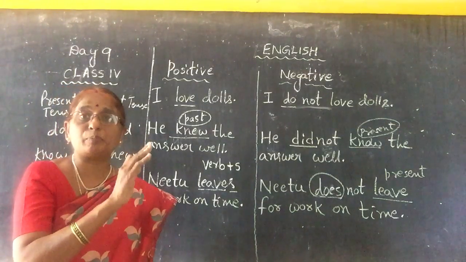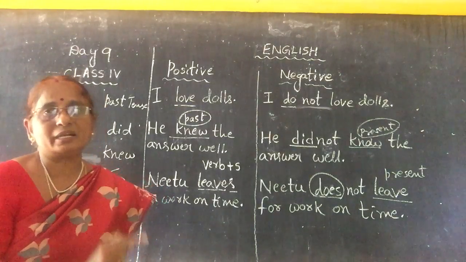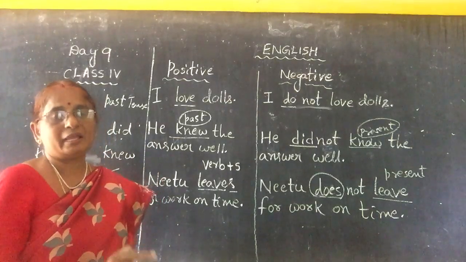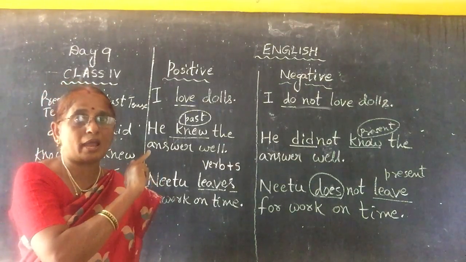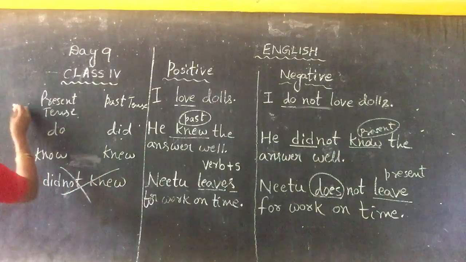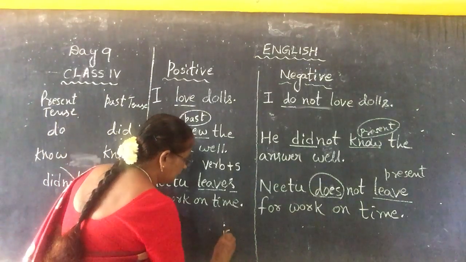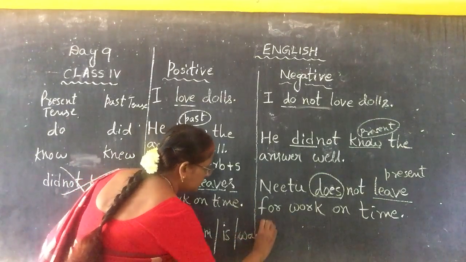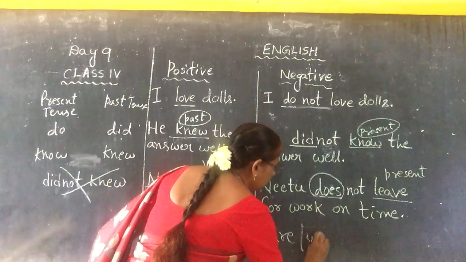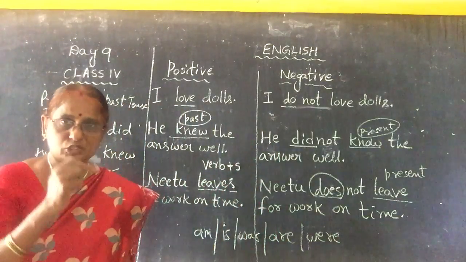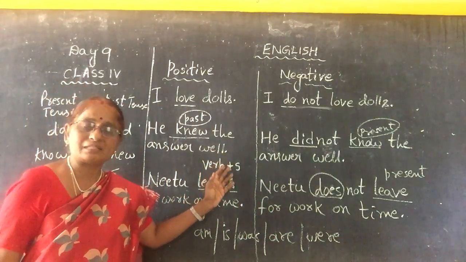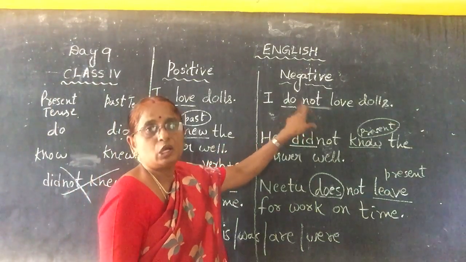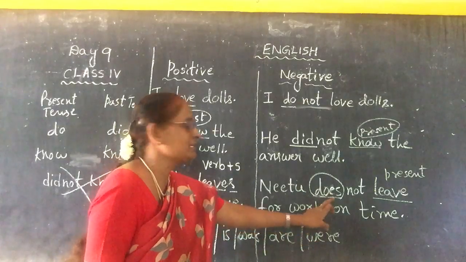When there is no helping verb in a positive sentence, of the kind I told you, is, am, was, are, were, and these sentences are changing into negative sentences, we have to use do not, did not and next does not.